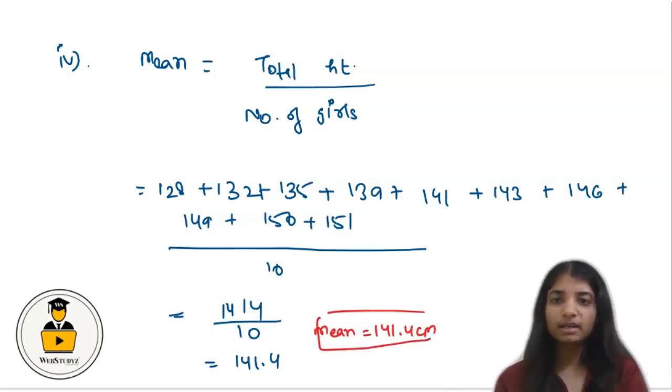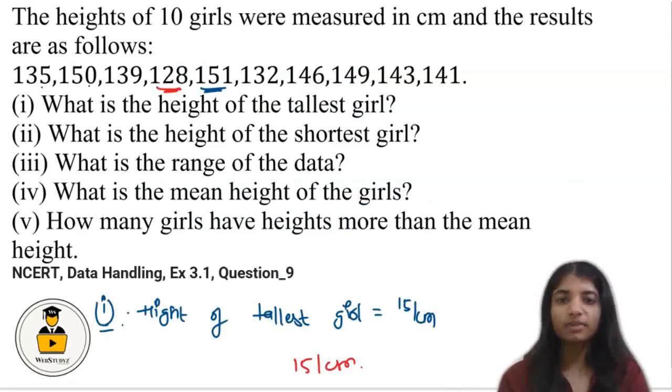Now in part 5, we have to find out how many girls have a height more than the mean height. Mean height is 141.4 centimeters. So 135 is less, but 150 is greater. Again 139 is less, 128 is less, 151 is greater, 132 is less, 146 is greater, 149 is greater, 143 is greater, but 141 is less.